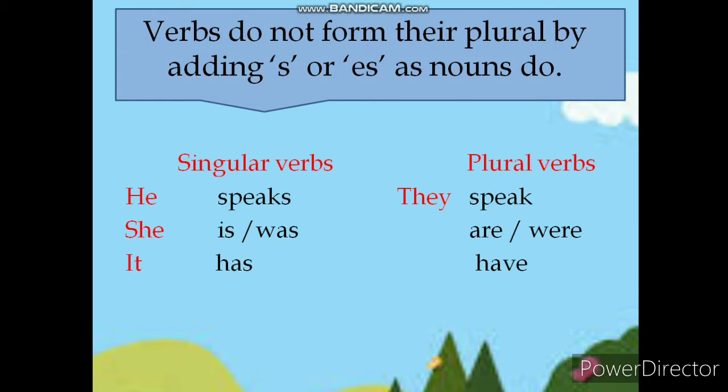For example, he speaks, singular verb. They speak, plural verb. She is, she was, it has, singular verbs. They are, they were, they have, plural verbs.